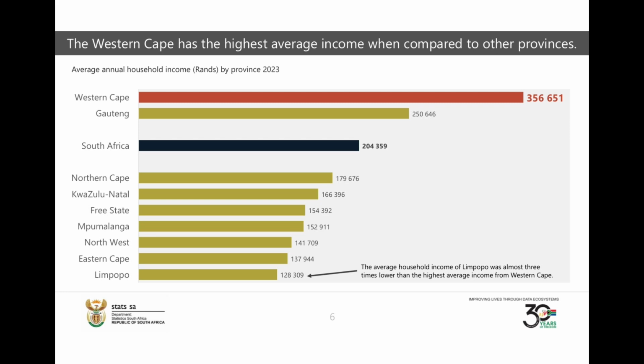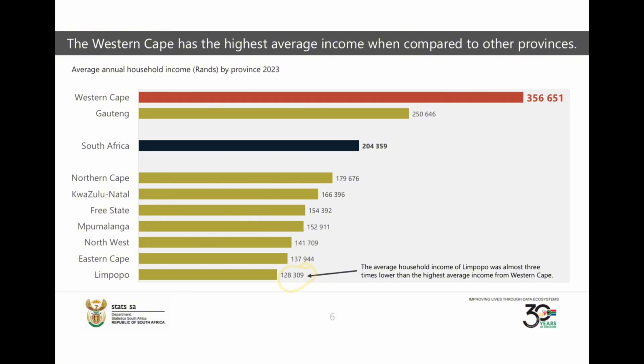But that is something to consider as we move. There's the gender issue that we need to look into. There are other income sources that we need to look into. Not to forget other provinces, like Limpopo, right at the bottom there with the lowest, quite concerning, and they have a note for you there. They say Limpopo was almost 3 times lower than the highest, Western Cape. So household income earned in Limpopo is 3 times lower than in the Western Cape. So that's a provincial makeup of the story, and we move.